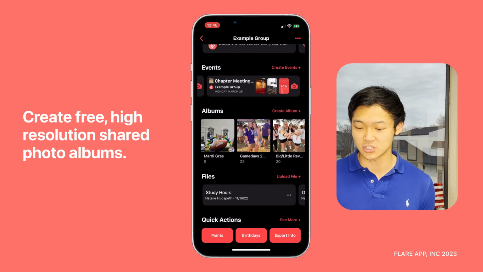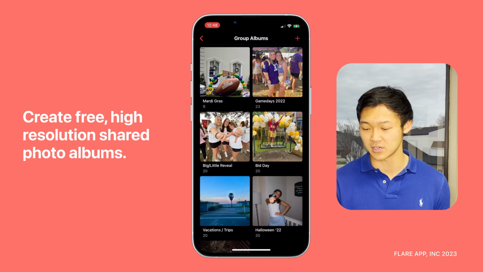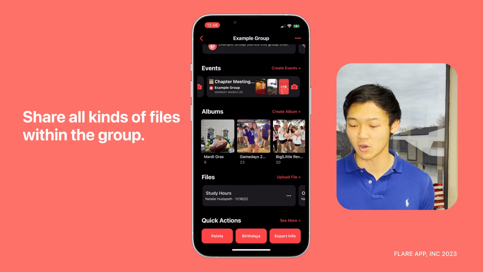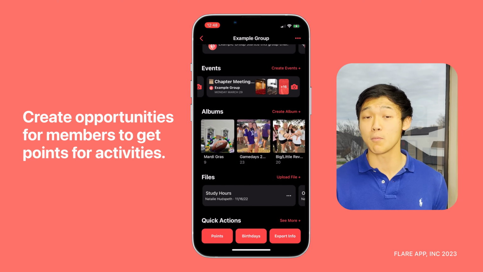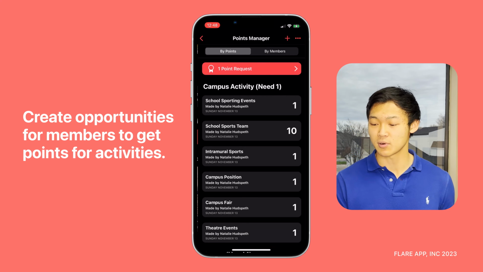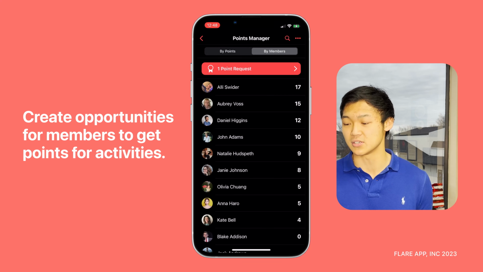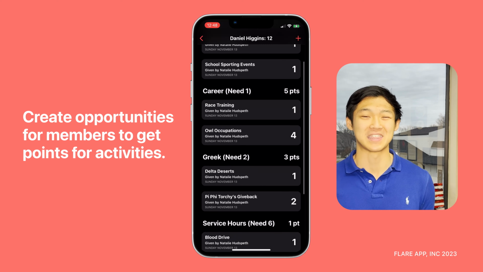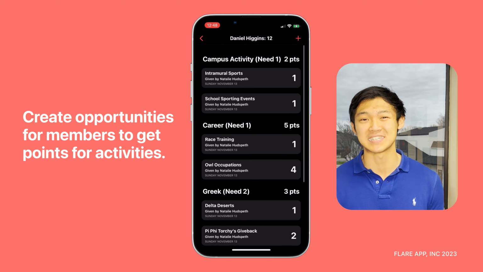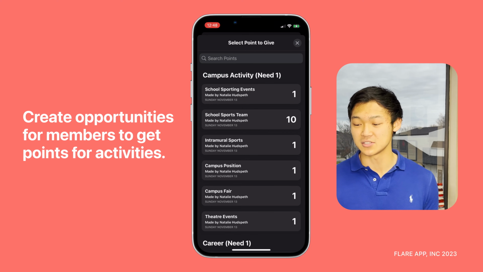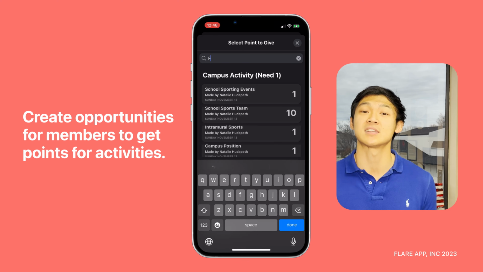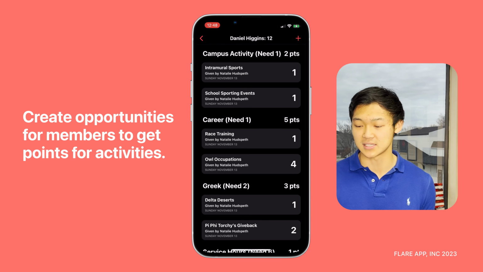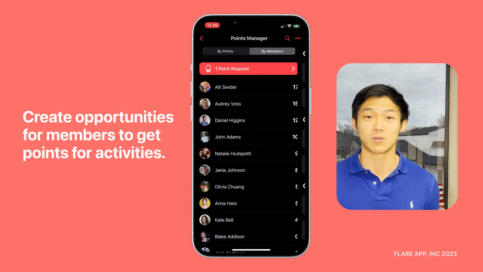You can also create shared photo albums within the app. Pretty straightforward. Just share photos with other people within the chapter. And you can also share files. And there's a whole point system within the app. Pretty straightforward. You just create point opportunities. And as a member, you can easily see how many points you have within the chapter. You can see your category breakdown and your total number of points. And you simply press the plus button to request for a point opportunity with a reason and a photo, and somebody on exec can approve or deny that point request.